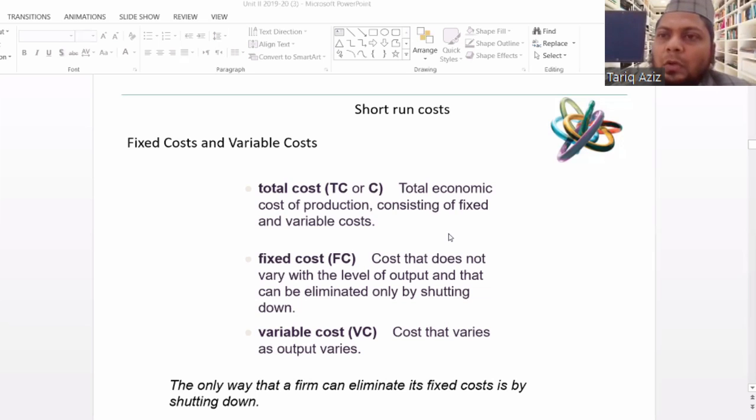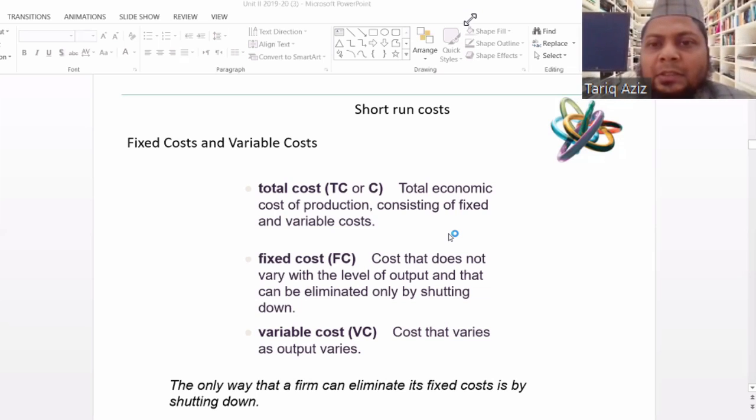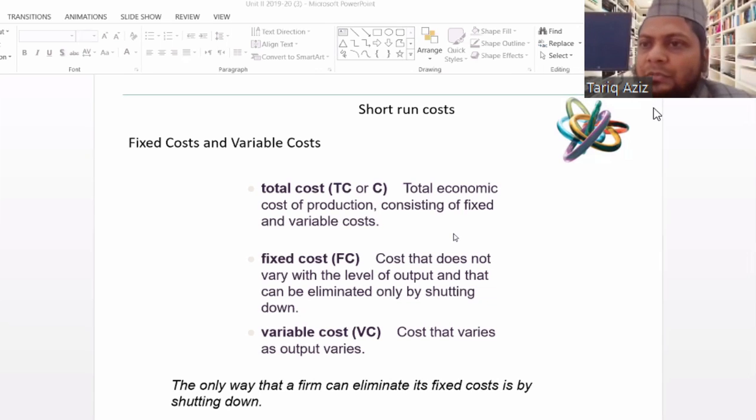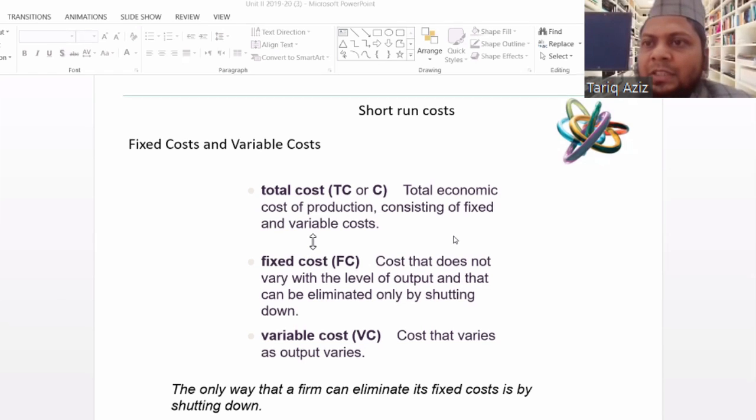So we can talk in terms of cost also, and the concept of cost is just the reverse of the concept of the total product. So the shapes of the curves in case of cost will be opposite of the shapes which were there when we were talking about the total product. So let us see how different costs behave in the short run. We have started talking about the short run.